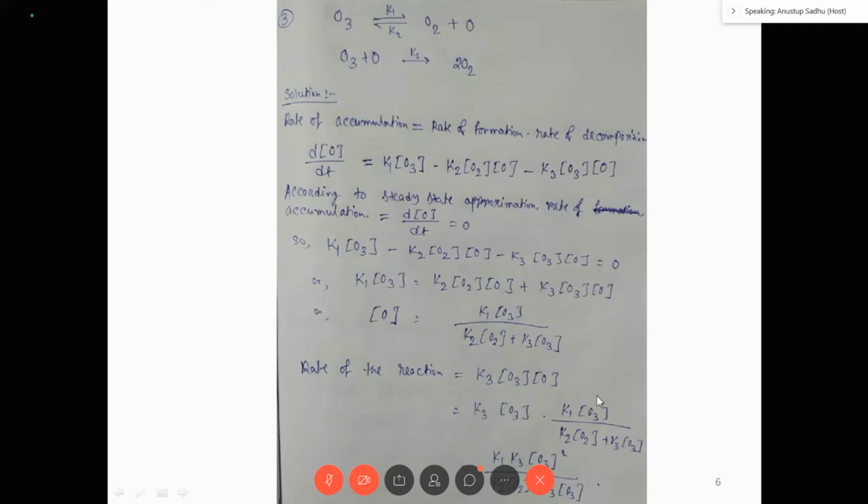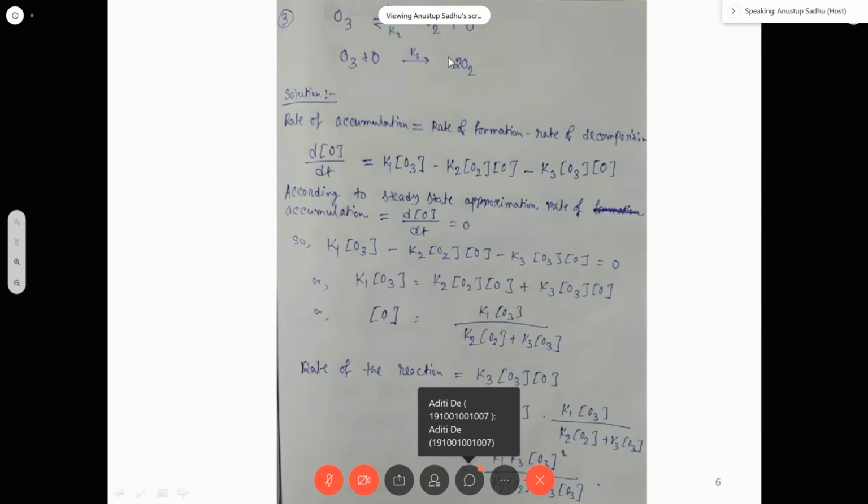And rate of the reaction: as here also there is no slow step mentioned, O2 is the product, so we have to apply this last step. See, in the first step O2 is also forming, but with O2 there is an O forming. So you have to apply the last step, because at the last step the reaction is stopped, as only O2 is forming.